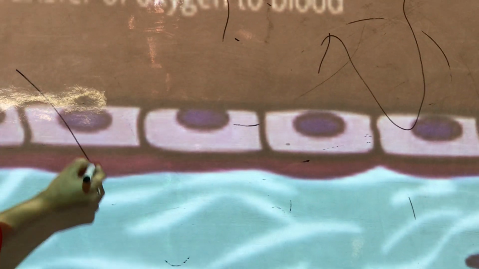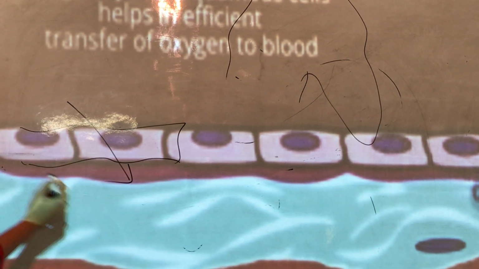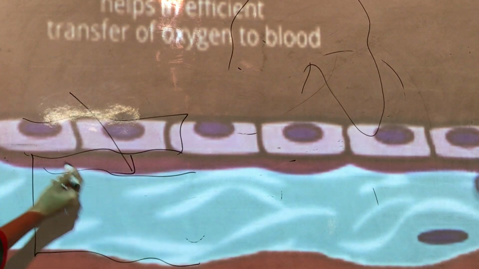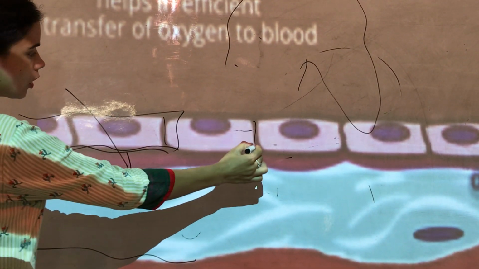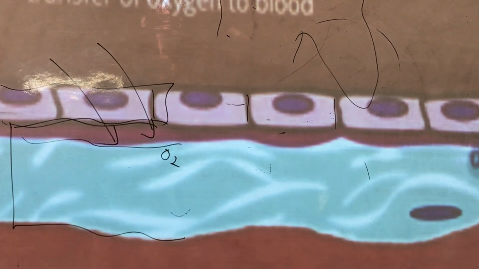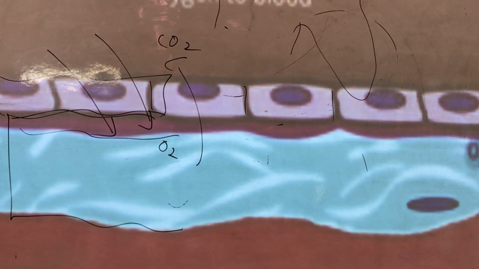So oxygen is very important for us, but that oxygen has to enter the blood vessel, and blood vessels are covered with this epithelial tissue. These are the blood vessels. Can you see this blue part? This is the blood vessel, here. This is the layer of epithelium tissue. This is simple squamous. It helps in the transfer of oxygen inside the blood cells, and carbon dioxide is given out.